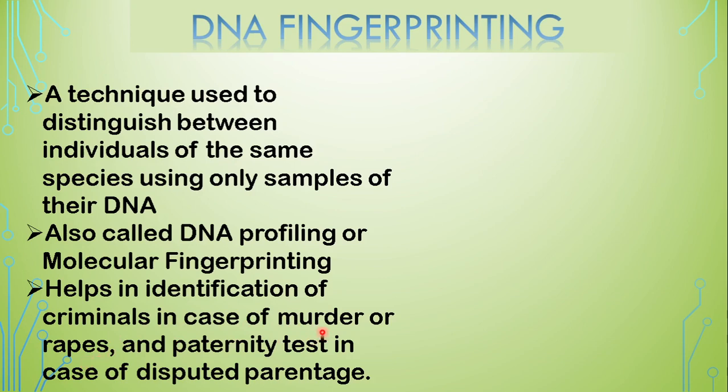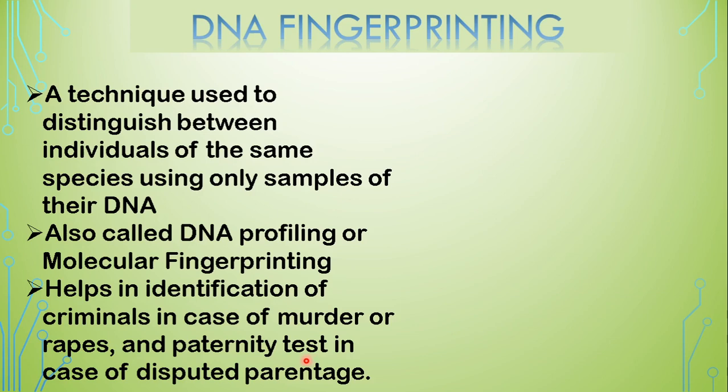In cases of murders, any cell part obtained at a crime scene can be taken, and for rapes usually the seminal fluid or the vaginal fluid is taken, from where the DNA of the cells present in them can be traced out. Then importantly, it can also help in paternity disputes, like a child being claimed by two sets of parents.